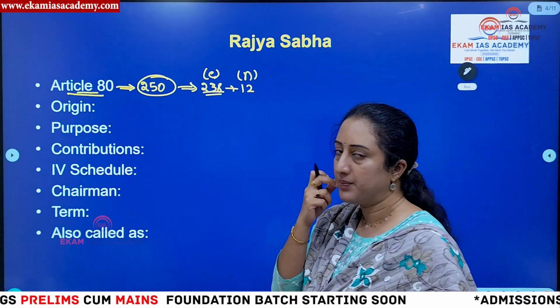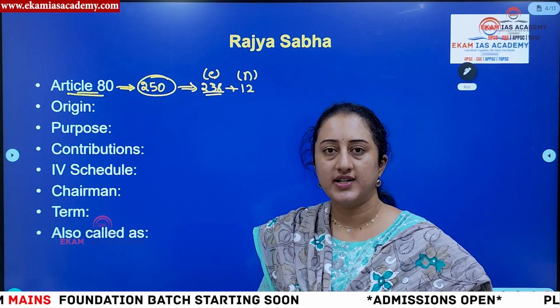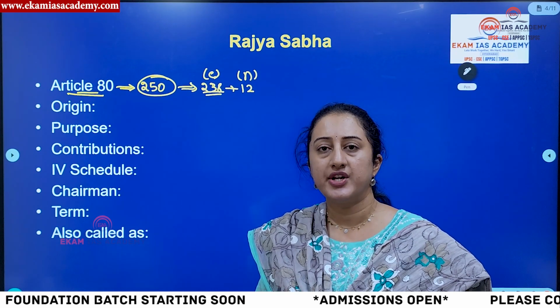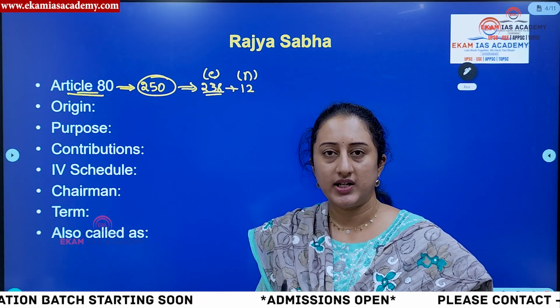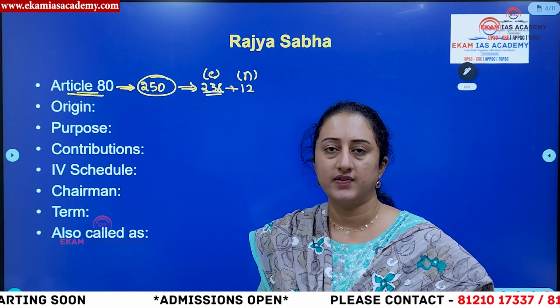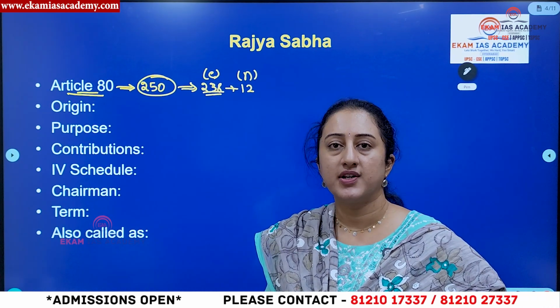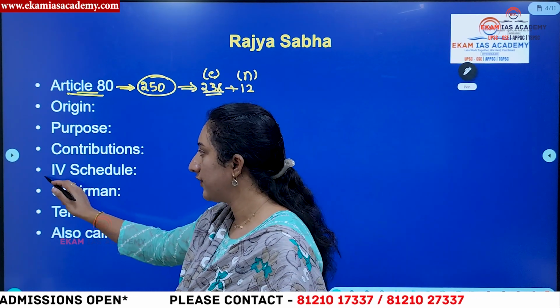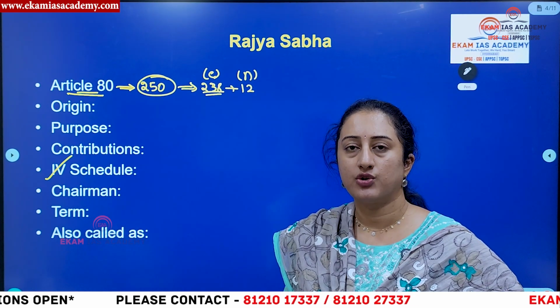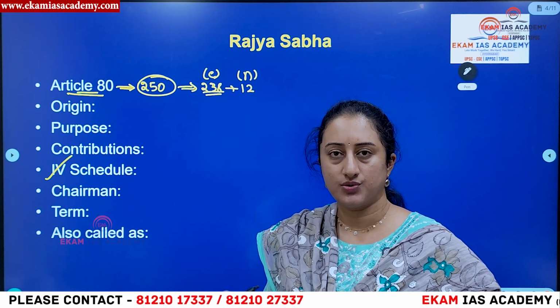Then we have to keep in mind that for Rajya Sabha, we have representation from both the states and union territories. Currently only 3 union territories, that is Delhi, Puducherry and Jammu and Kashmir, which also have state legislative assemblies, can send their members to Rajya Sabha. How will states be allotted their seats in Rajya Sabha? It is according to the 4th Schedule. The 4th Schedule of the Indian Constitution deals with the allocation of seats among the states in Rajya Sabha.